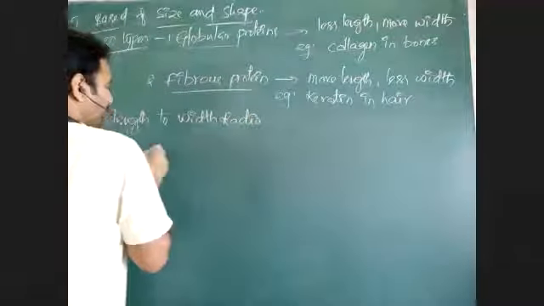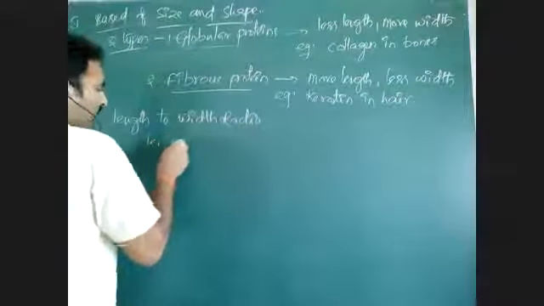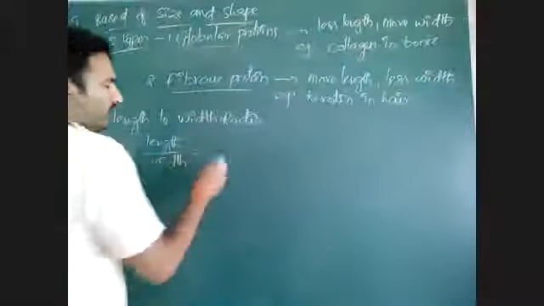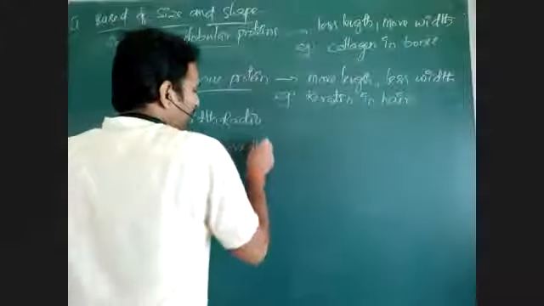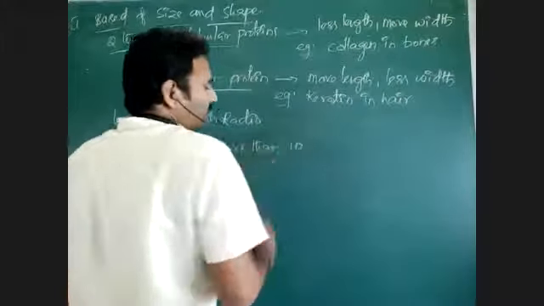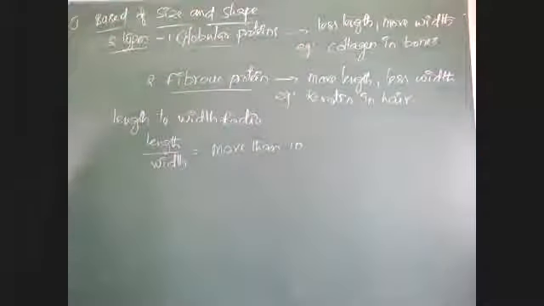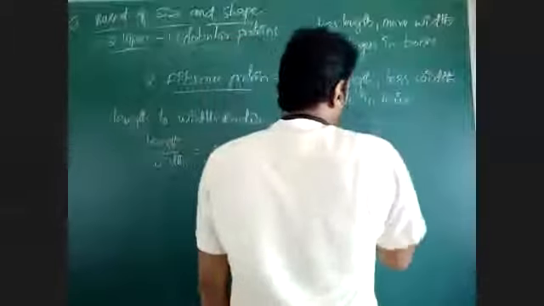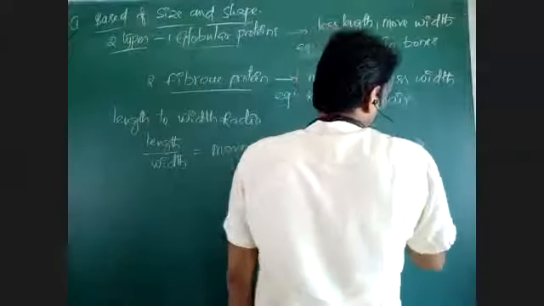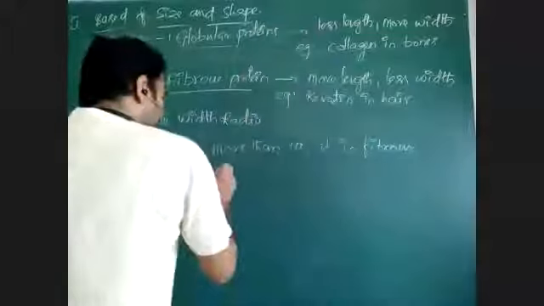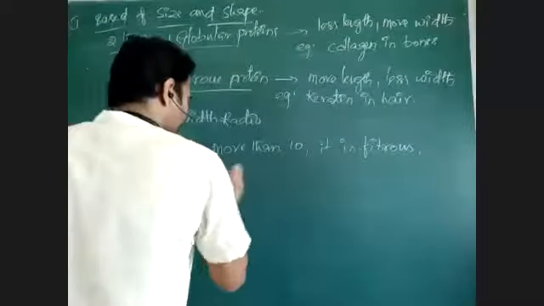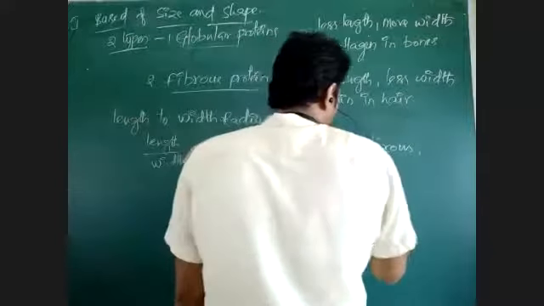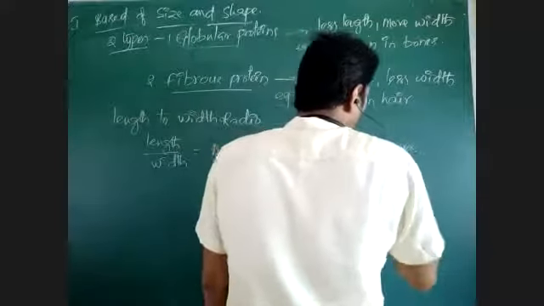What is length to width ratio? Length divided by width. If this length-width ratio is more than 10, it is fibrous. If the length-width ratio is less than 10, then we can call it a globular protein.